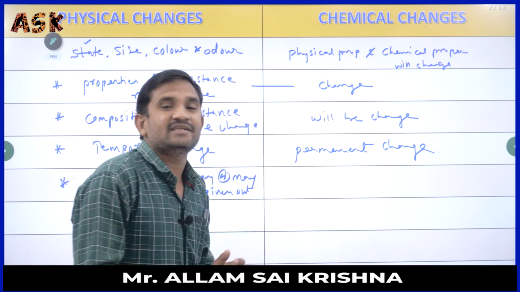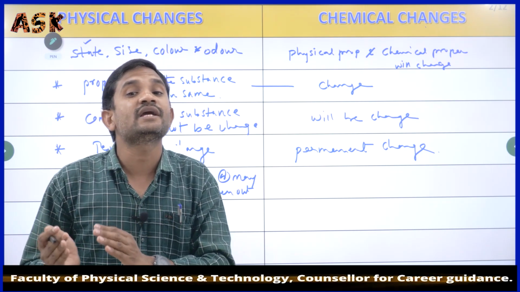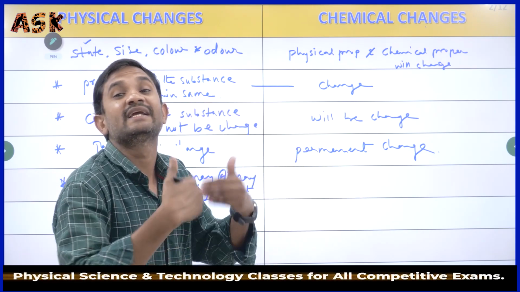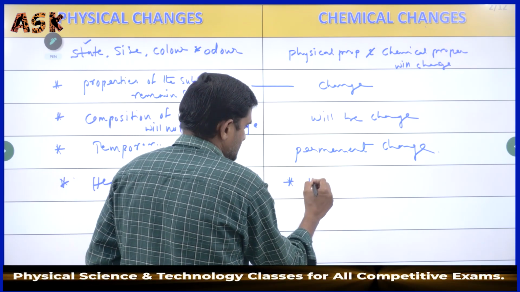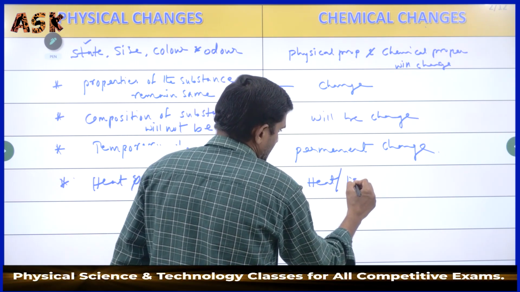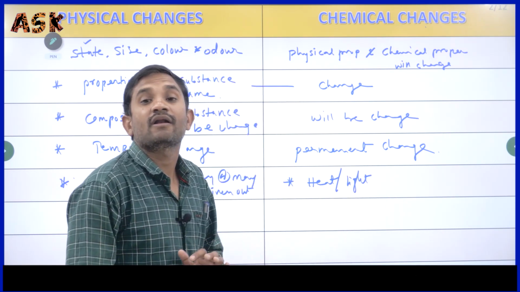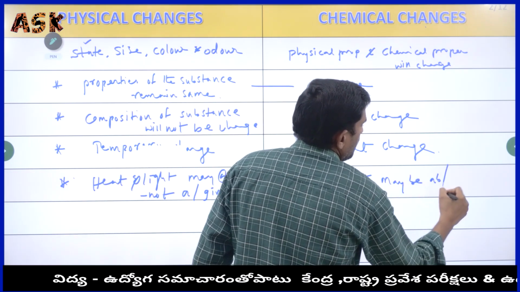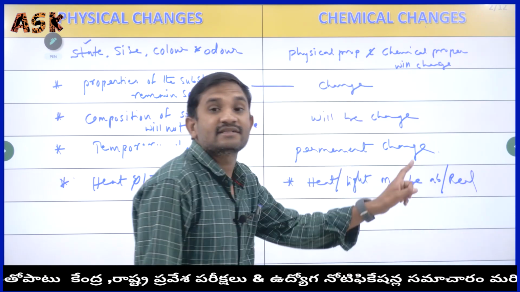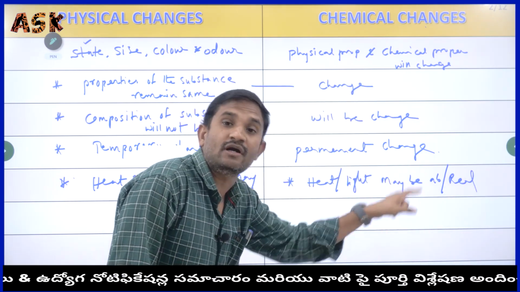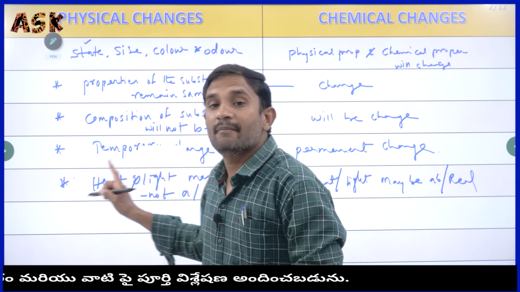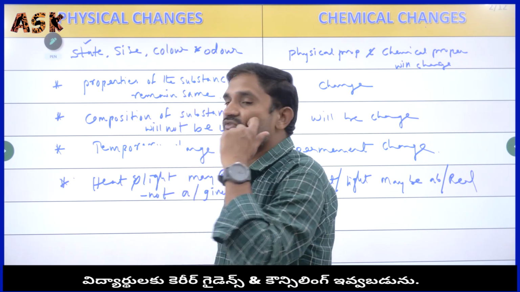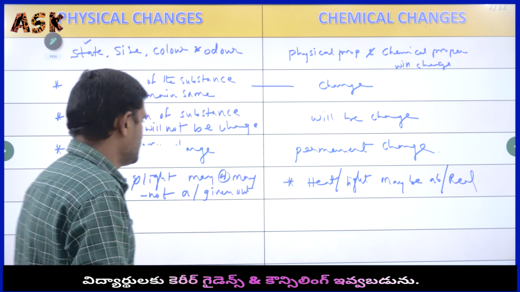Towards the chemical changes, it is compulsory: heat energy and light energy may be absorbed, may be released out, that means given out. Heat or light energy may be absorbed or released. Here, compulsory is what I am telling, it may be absorbed, otherwise released. Here, towards the physical changes, it may or may not be absorbed or released.